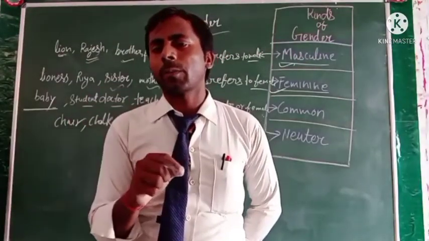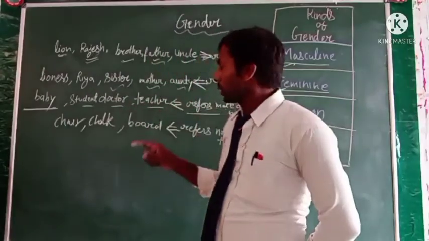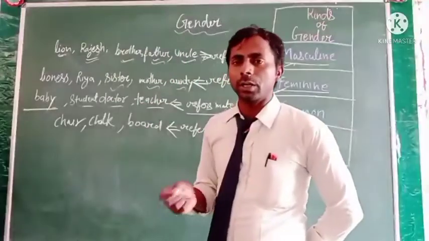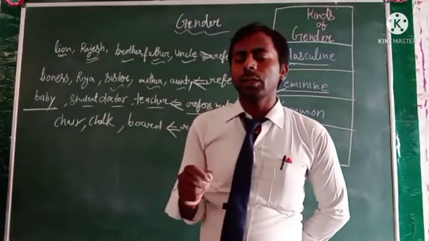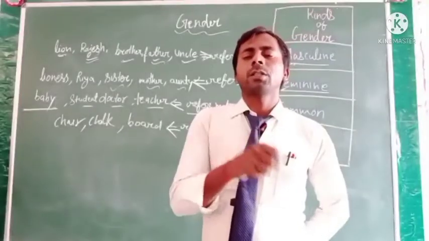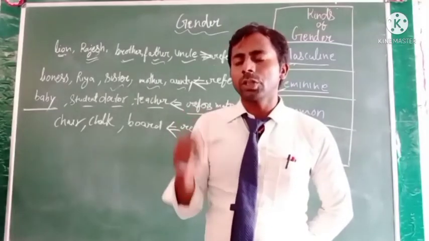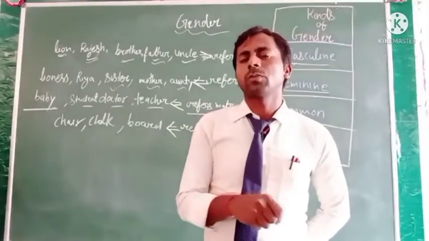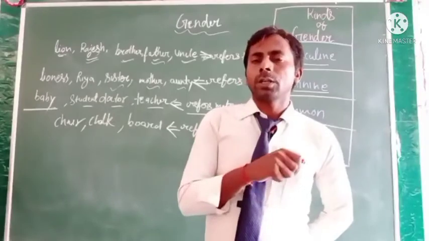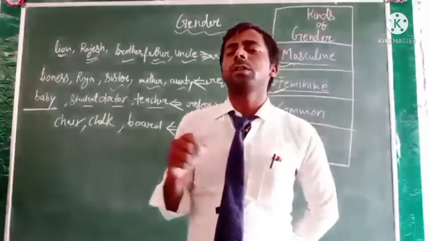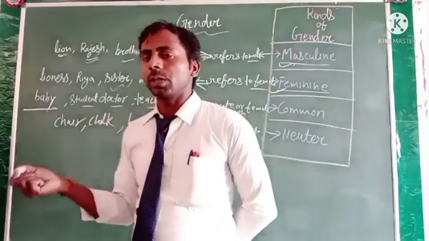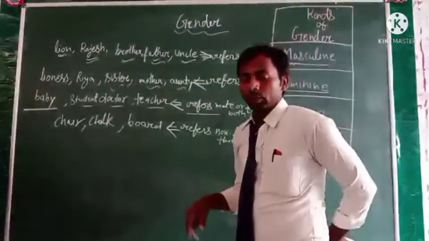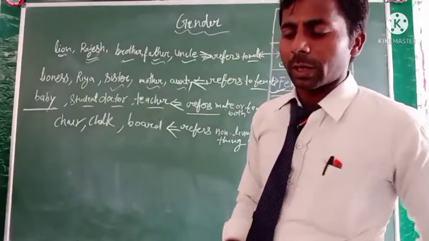The words lizard, grasshopper, etc. are words for which we cannot identify whether they are male or female. So this type of noun or this type of insect will be included in the neuter gender. Clear? I hope you all understand about the neuter gender.